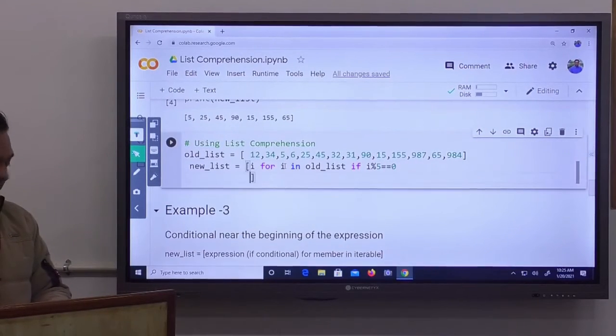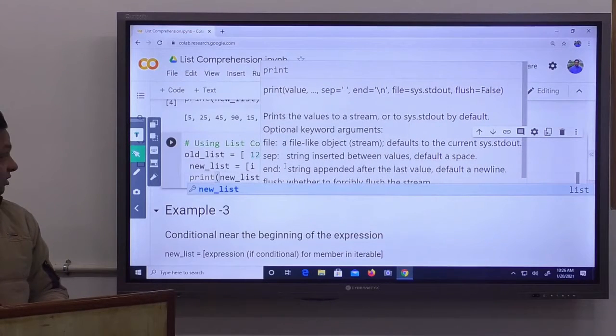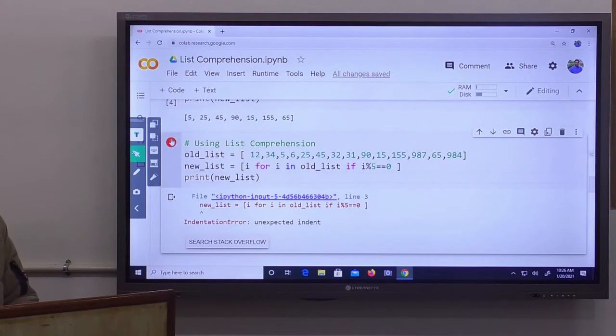Run it and print it. Print new list. Run it and see the result. There is an indentation error, and run it.